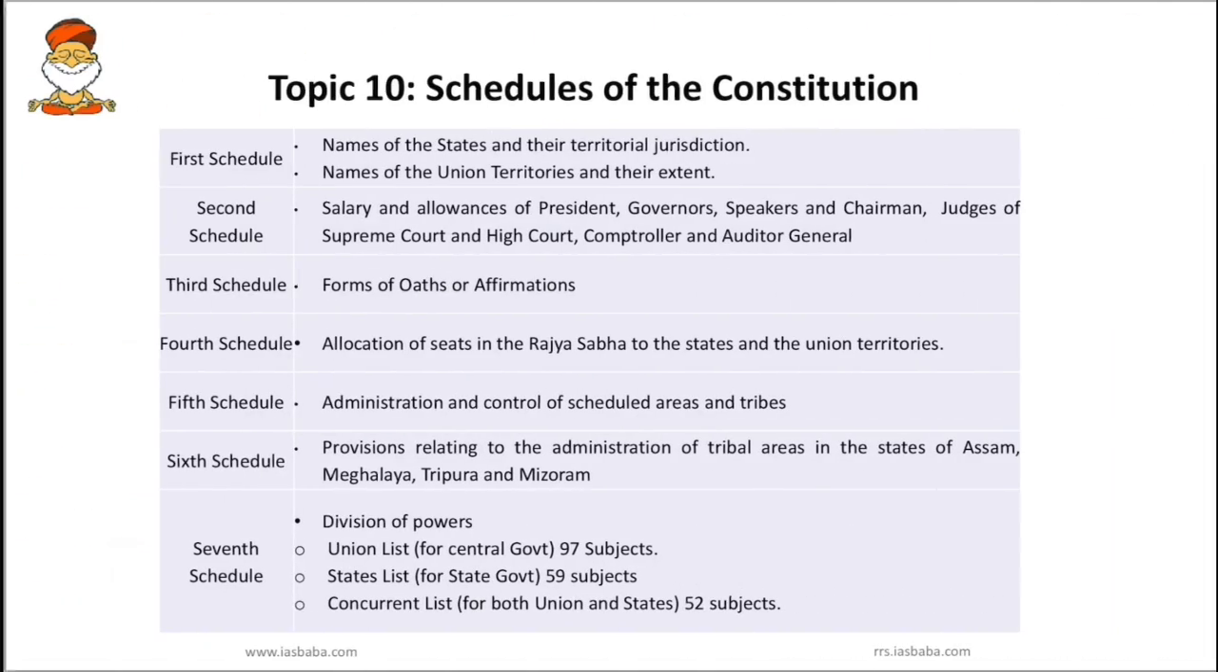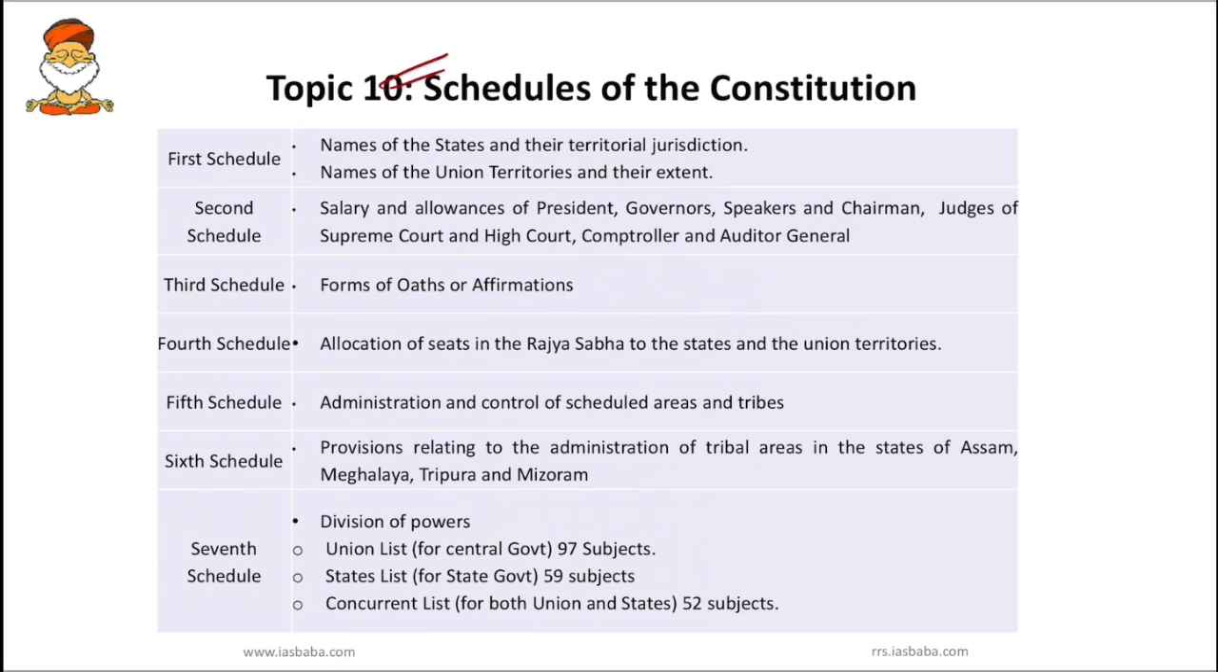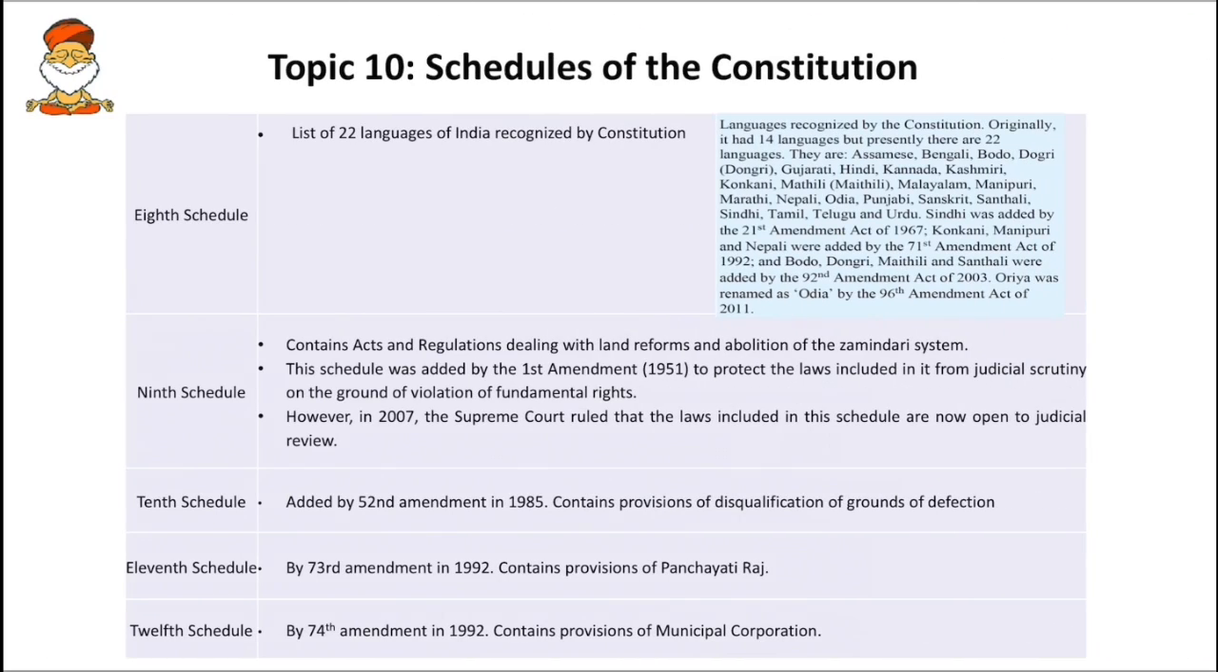So next, this session's last topic, that is the schedules of the constitution. Every time there is a question from schedules. Very often there are questions asked from this particular topic, like the 5th schedule, 6th schedule. Even on the 9th schedule, there was a question recently in the 2018 or 19 paper. So schedules of the constitution are important, and you have to remember all this content.